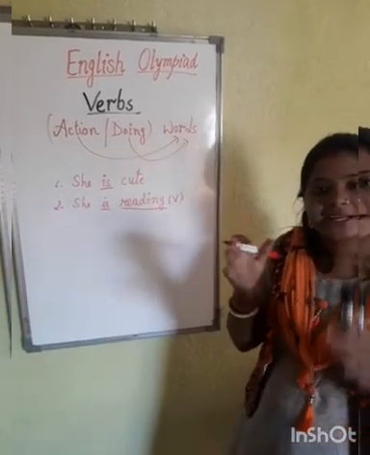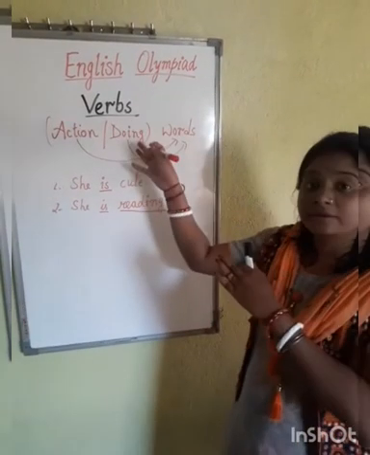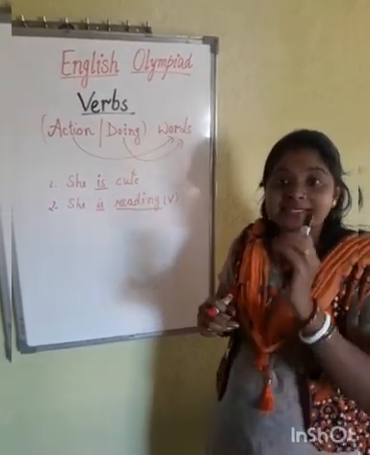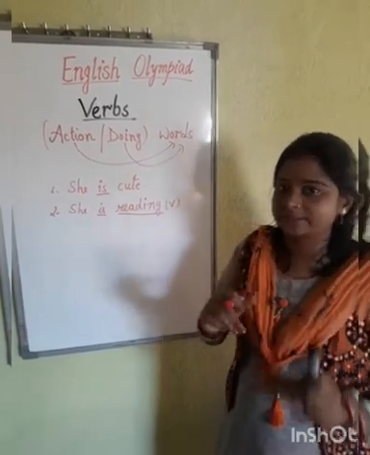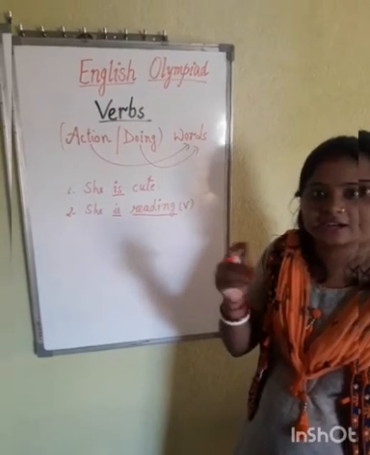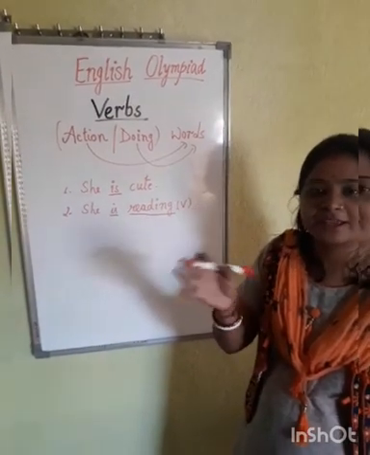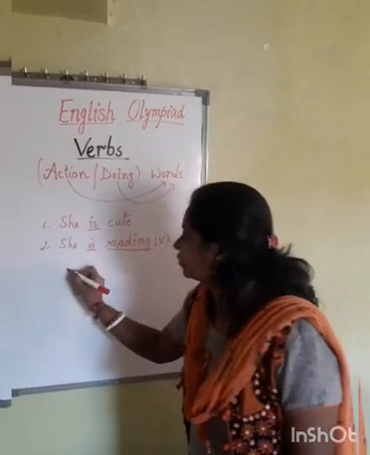Regarding verbs you must know one thing: verbs do not only say about actions, they also say about the state. I don't mean state like Jharkhand, AP or MP, not states of any country. State means I am going to explain.